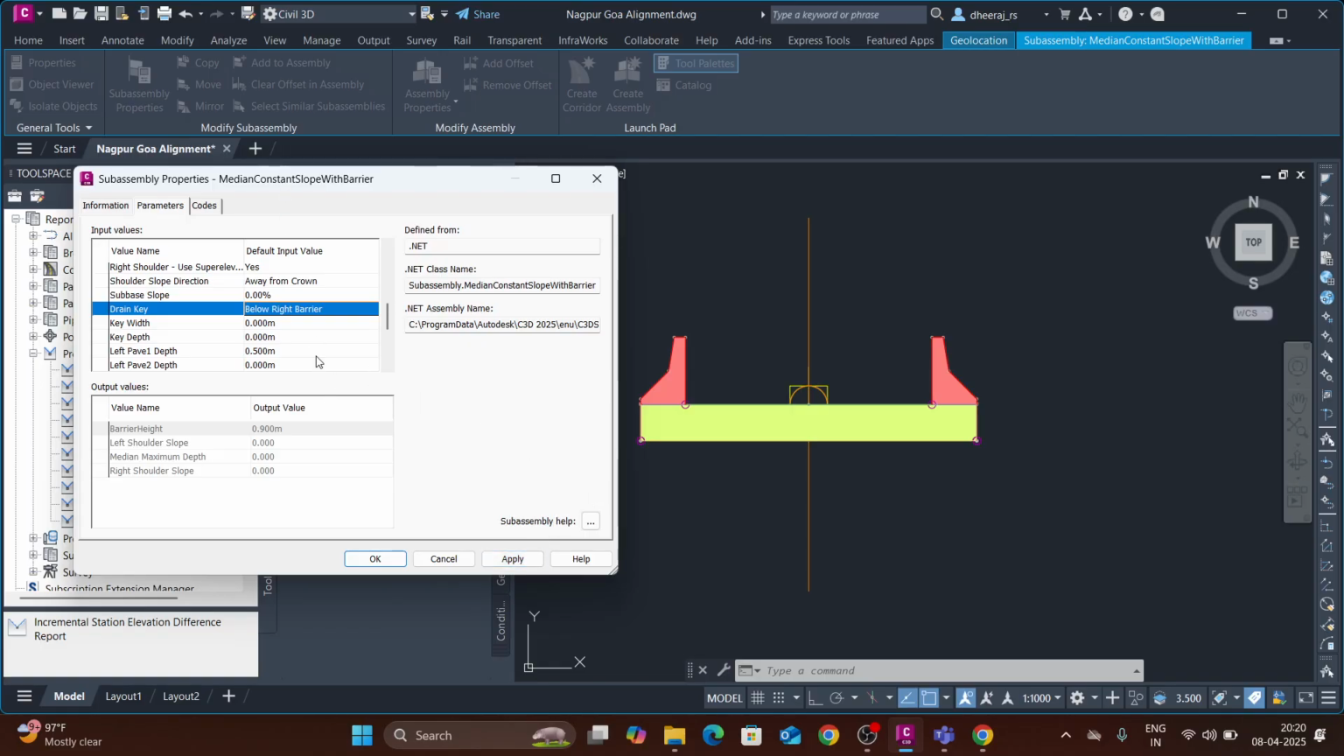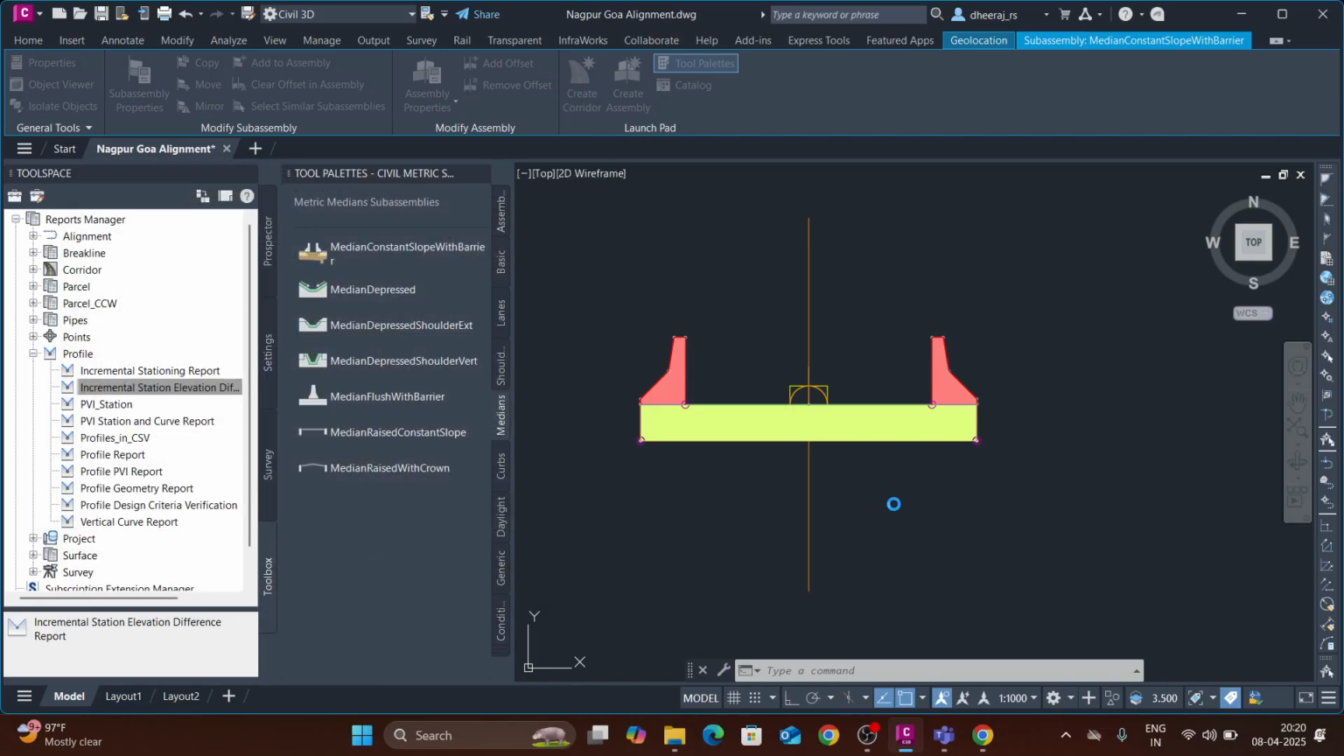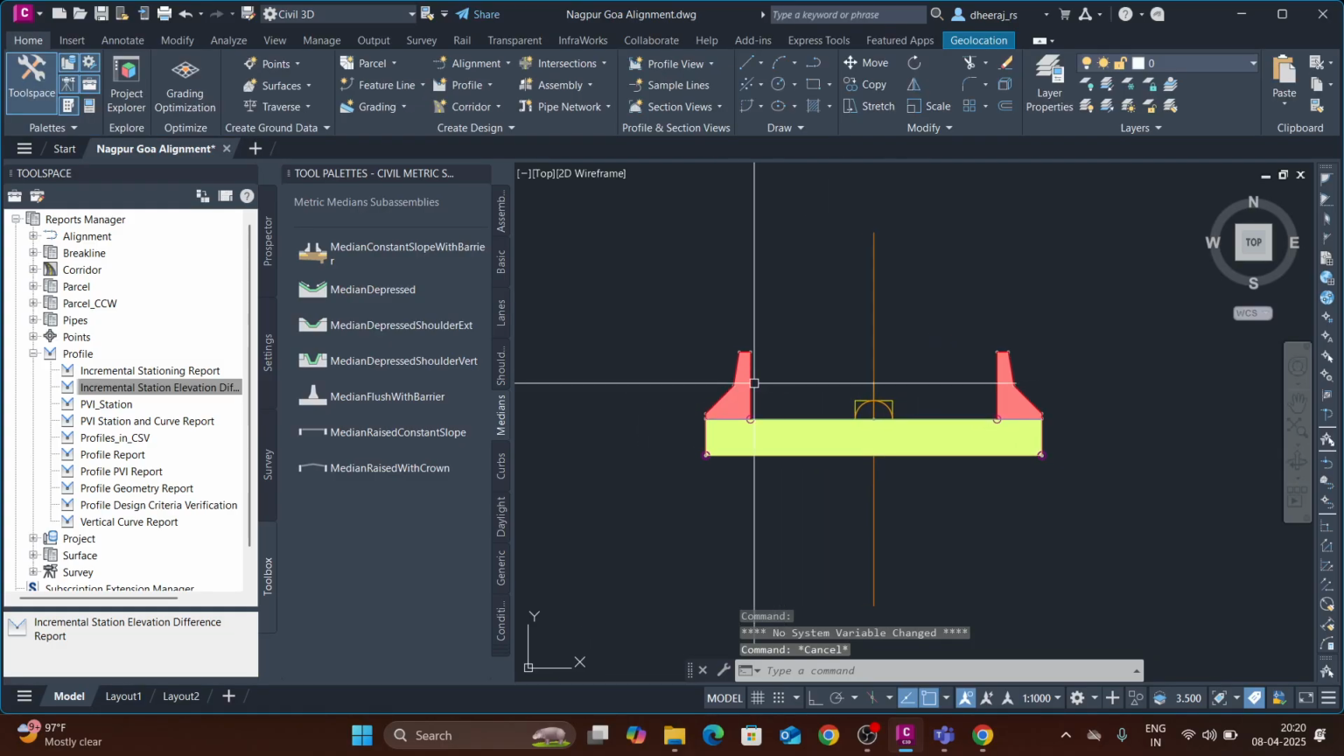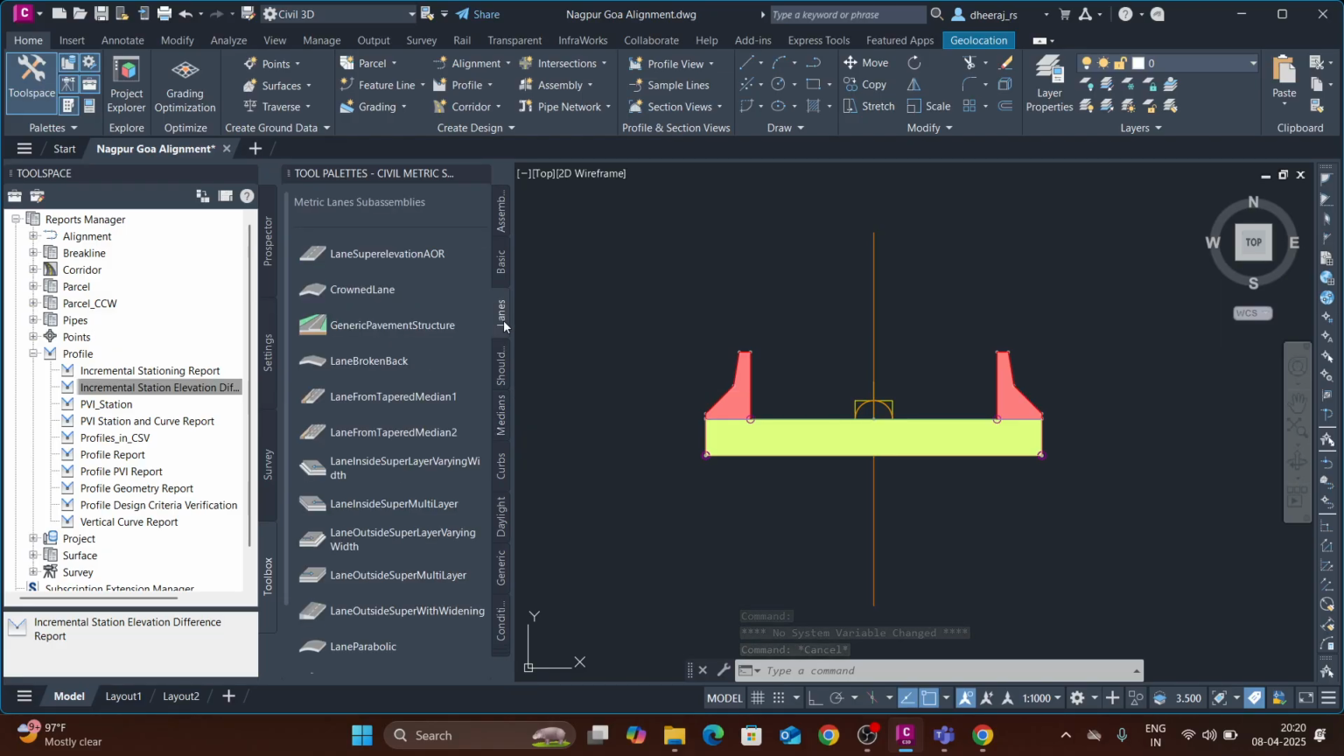It is trial and error. By seeing the assembly help, you can create the median. Right, now the median is done. You can see the bottom is the median filling, and above it are the crash barriers. Right, now we will add the lanes.